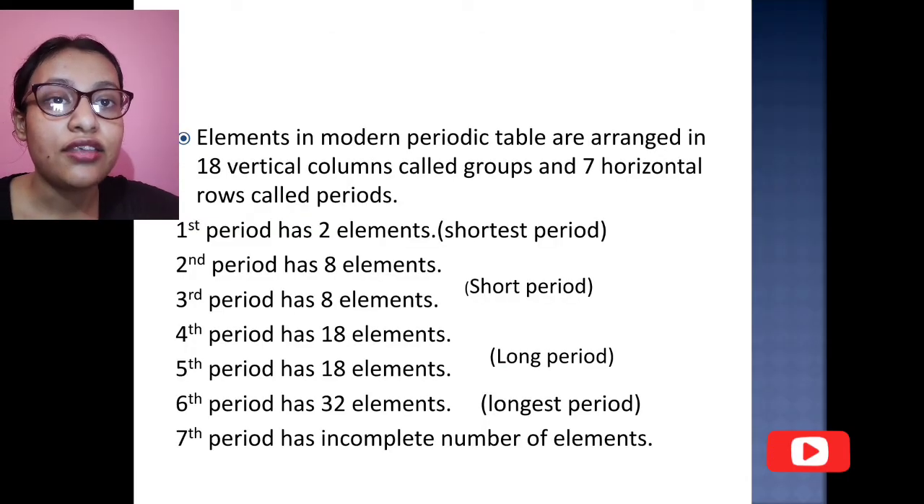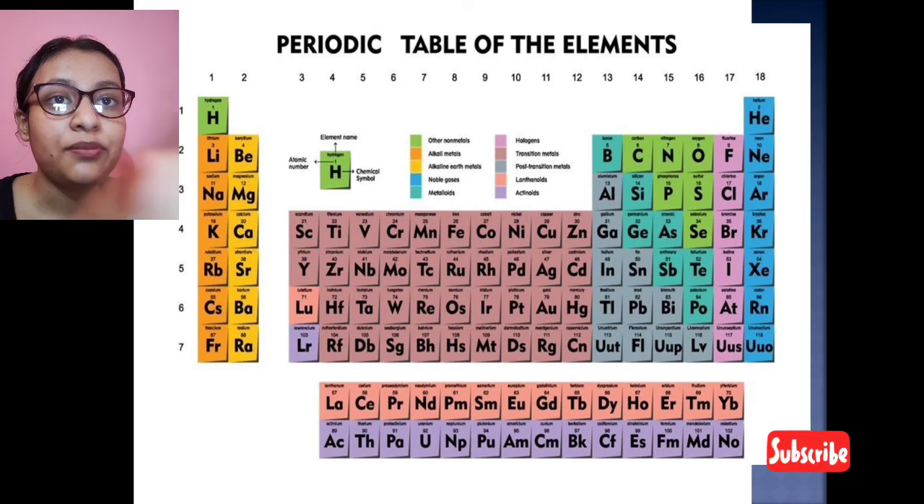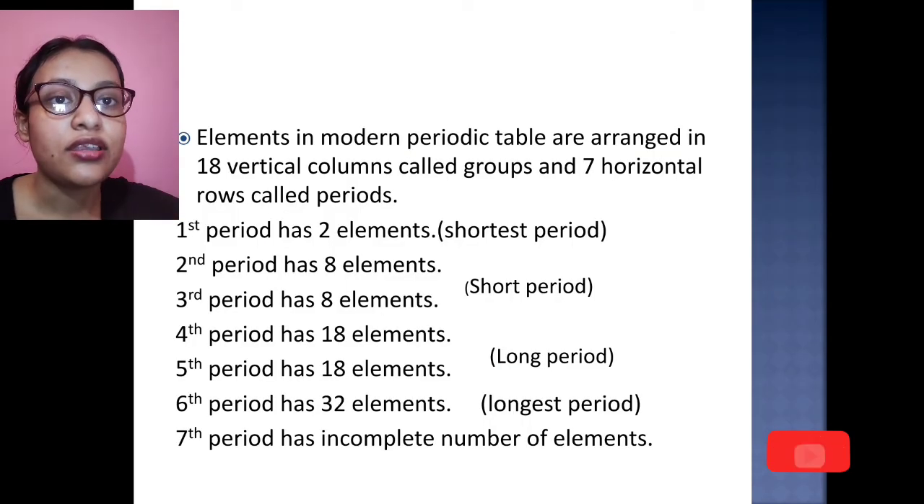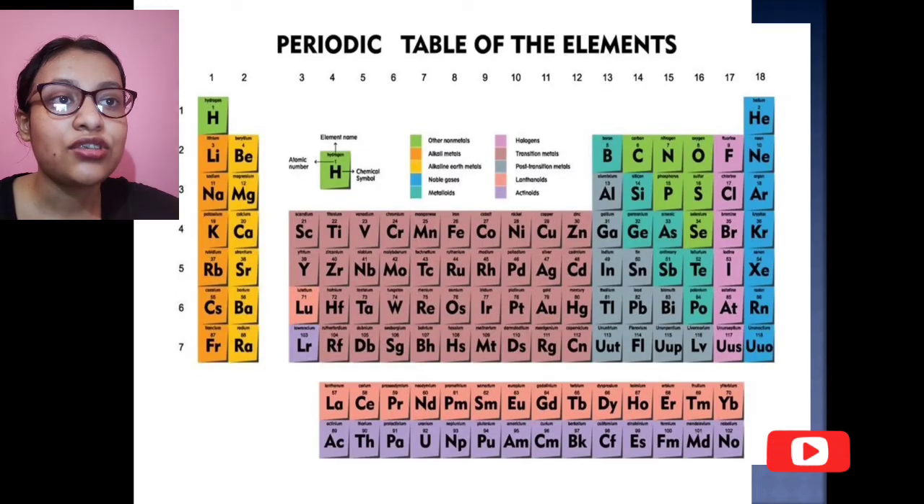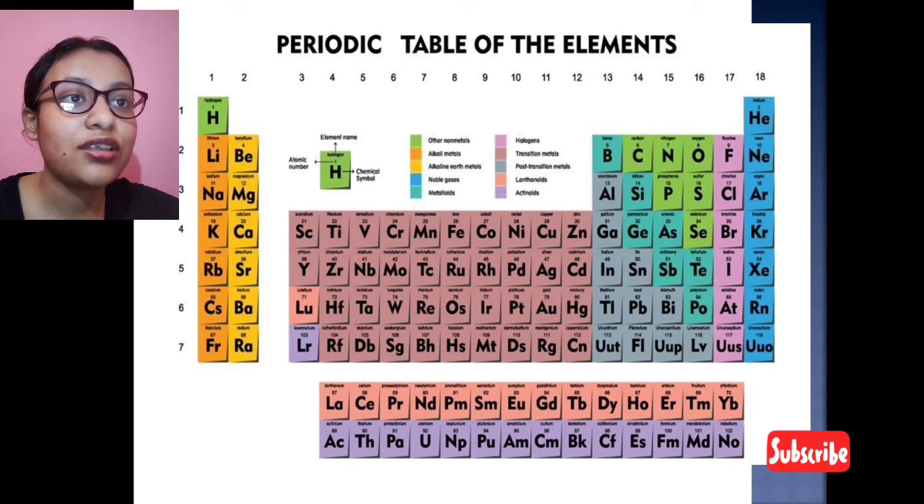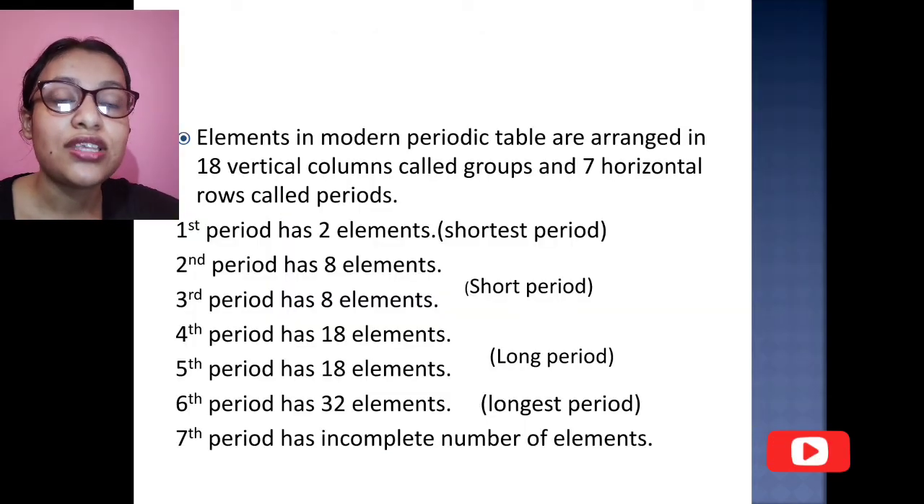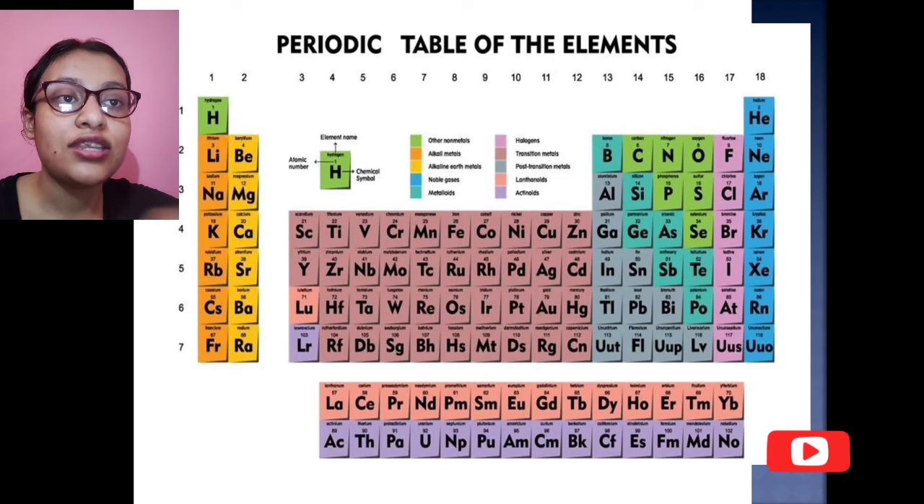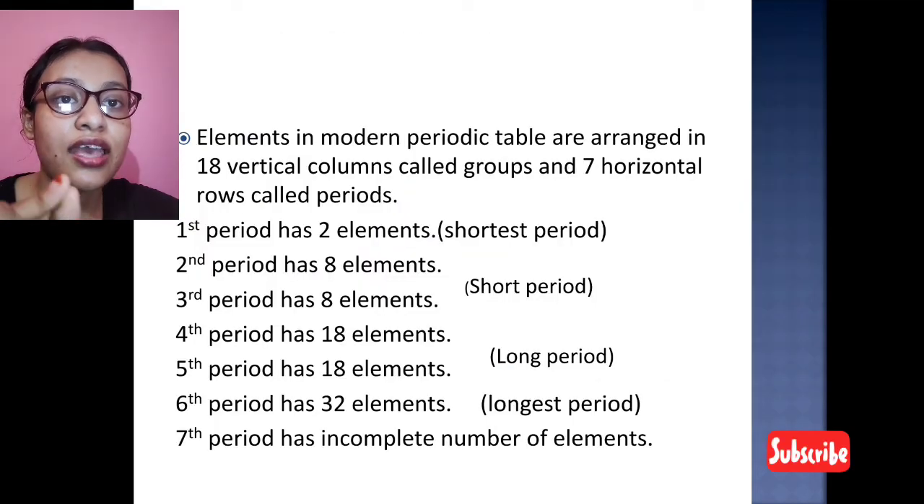The first period has a total of 2 elements, hydrogen and helium, and that is the shortest period. The second period has 8 elements: lithium, beryllium, boron, carbon, nitrogen, oxygen, fluorine, and neon. The third period also has 8 elements. The second and third periods are known as the short periods.